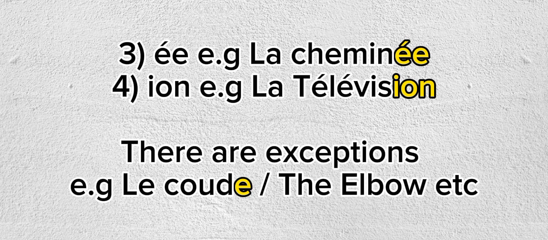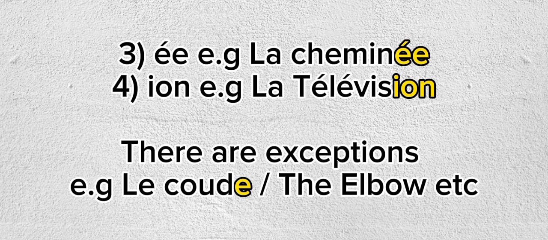Example, la télévision. So these are tips to help you identify the feminine words. That does not necessarily mean that you cannot get feminine words that end otherwise, or words that end with these letters and then they are not feminine.